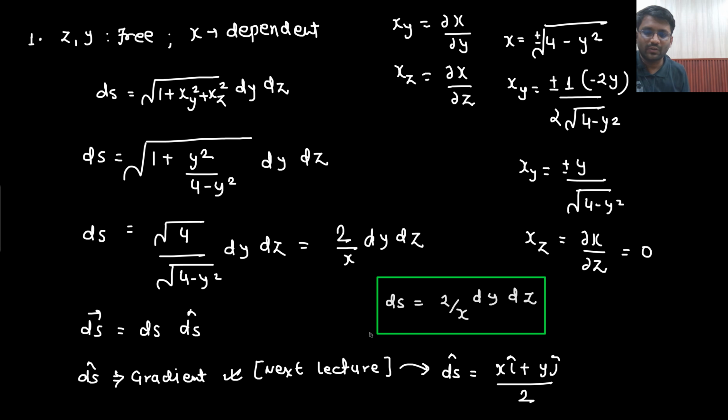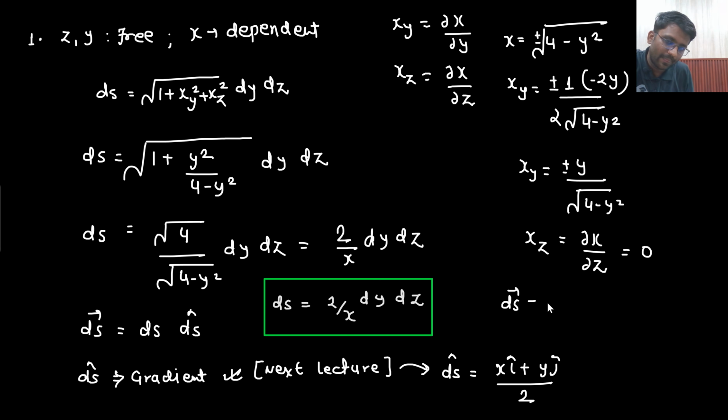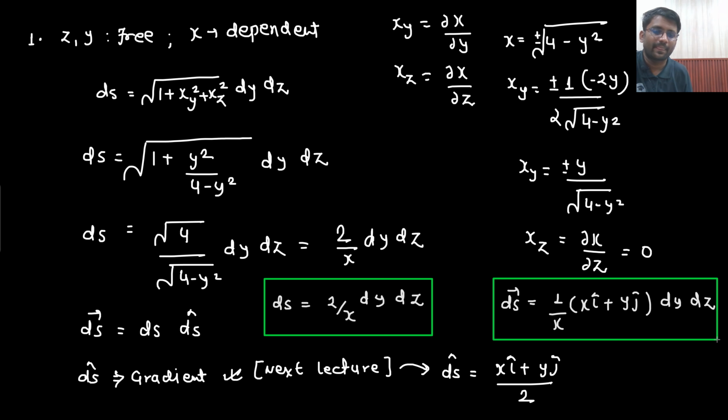So from here, eventually we can write down the ds vector in this manner. In what manner can we write down the ds vector? This is ds, and then the direction of ds. So what answer will you be getting? 2 and 2 will get cancelled out, so 1 by x times x i cap plus y j cap dy dz. This is the answer that you will be getting. This is only one way, the first way, way 1. This is the ds vector that you are getting.